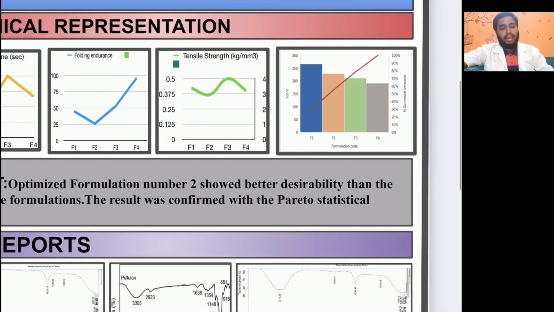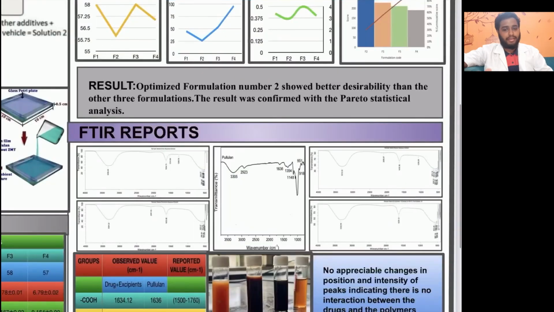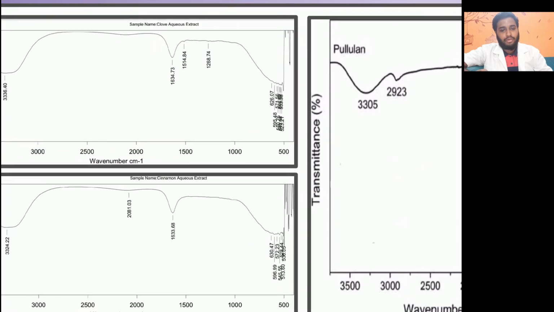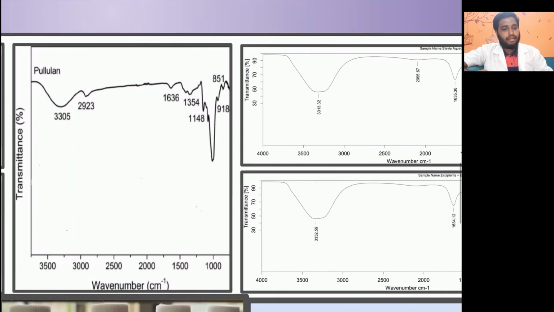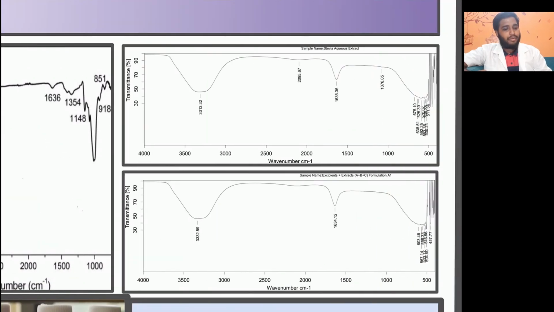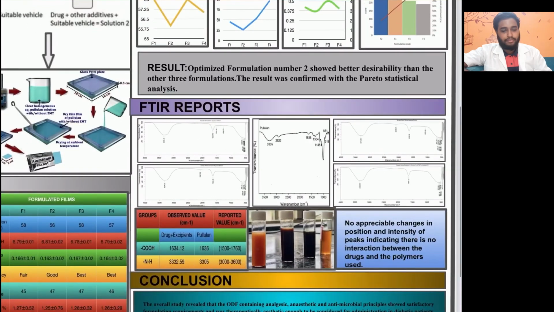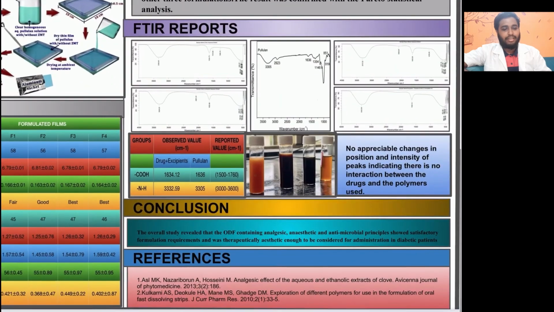Moving on, FTIR reports. The FTIR study was done as a pre-formulation study, mainly to find out the interaction between the drug and the other excipients. So these are the FTIR studies of clove extract, then cinnamon extract, and pullulan polymer, and then aqueous extract of stevia, and then the formulation. These are the extracts that we sent.